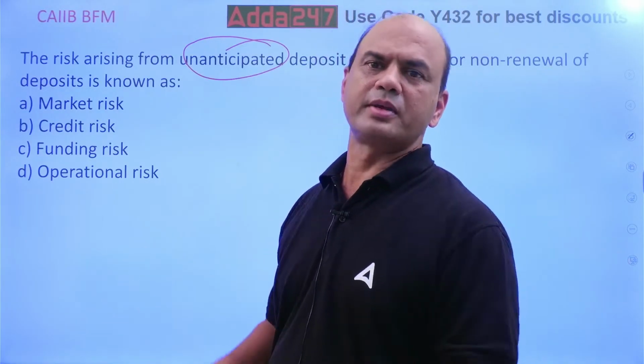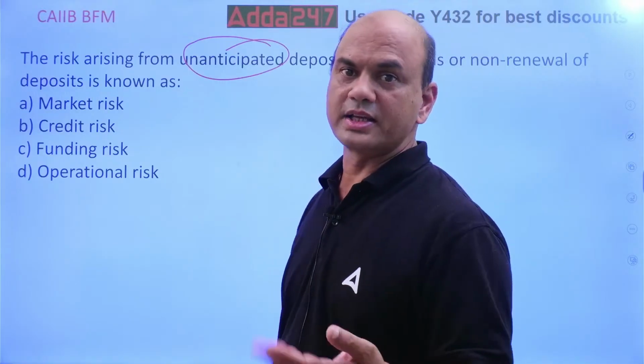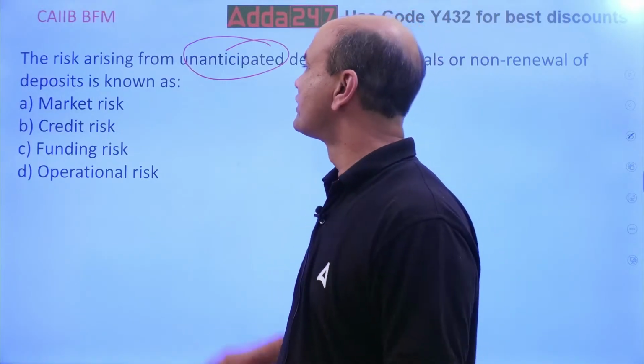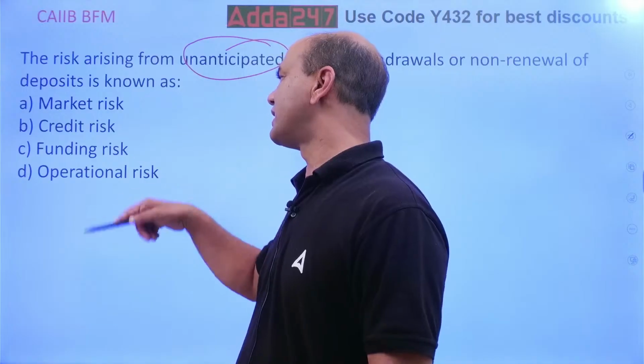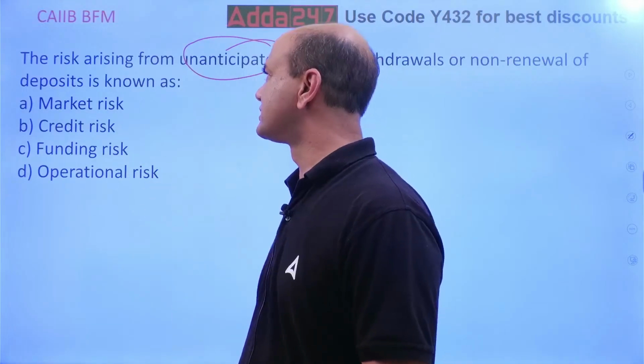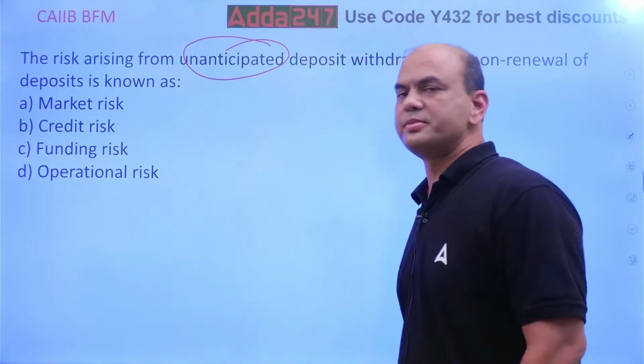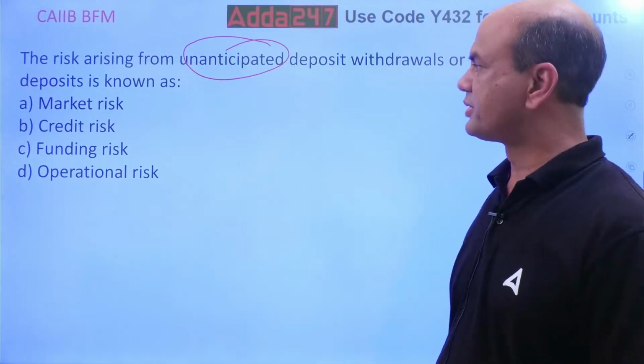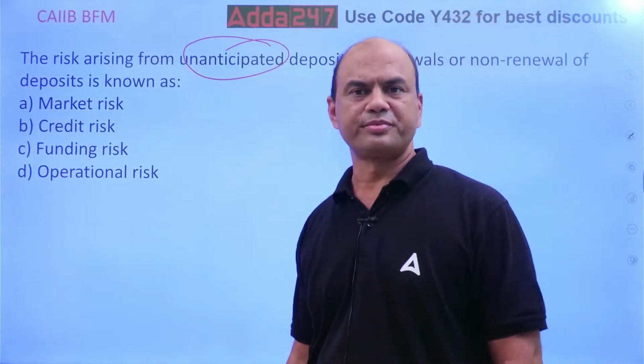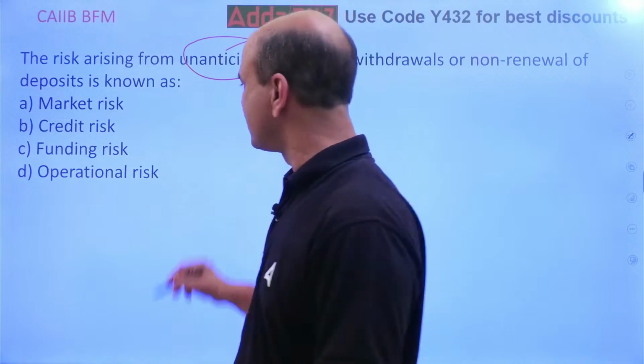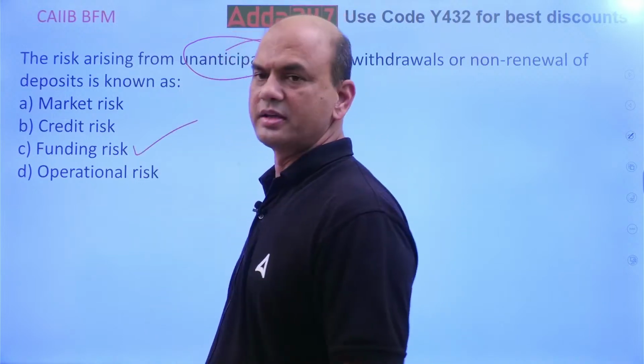All the customers come running to the branch. Cash, cash, cash. So what is that known as? Market risk, credit risk, funding risk and operational risk. Unanticipated withdrawals, yes, it's a part of funding. It will be a part of your funding risk.